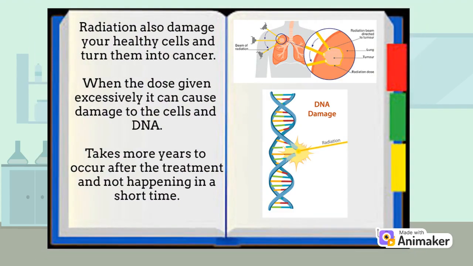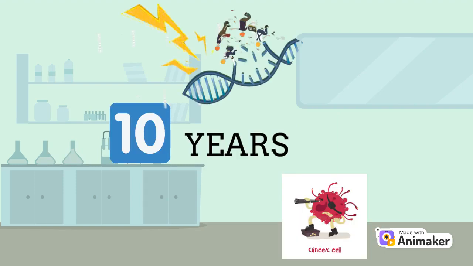Radiation therapy can lead to major damage to your healthy cells and turn them into cancer cells, especially when the patient receives an excessive dose of radiation. But this usually takes time to occur for the cancer cells to spread in our body, such as 10 years after the treatment, and it is not happening in the near future.